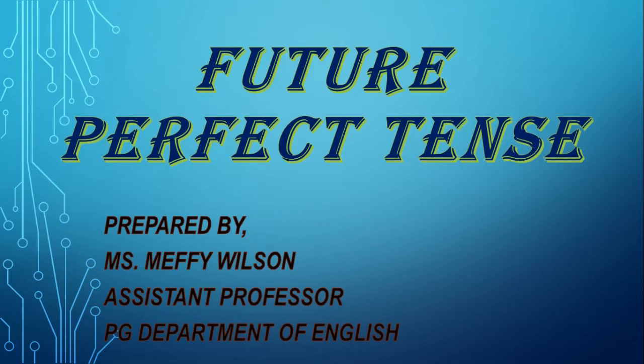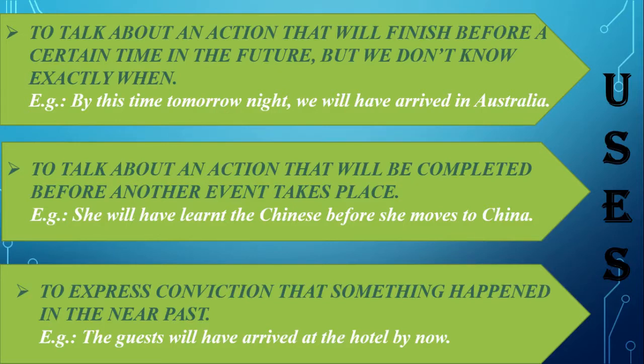Now we are going to discuss future perfect tense. When do we use future perfect tense? To talk about an action that will finish before a certain time in the future, but we don't know exactly when. For example, by this time tomorrow night, we will have arrived in Australia.